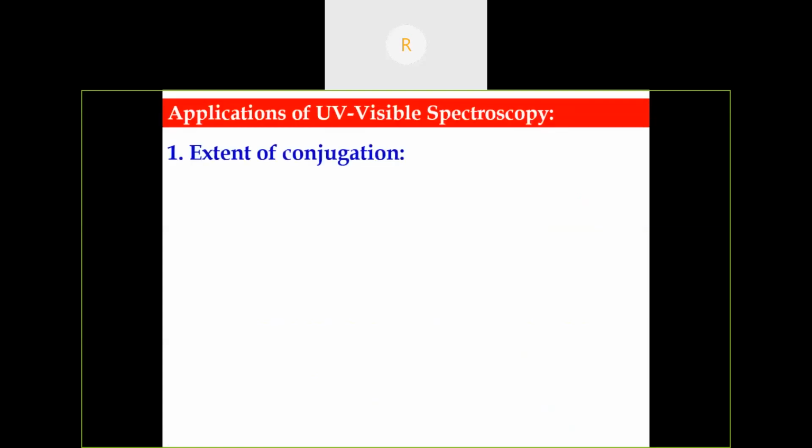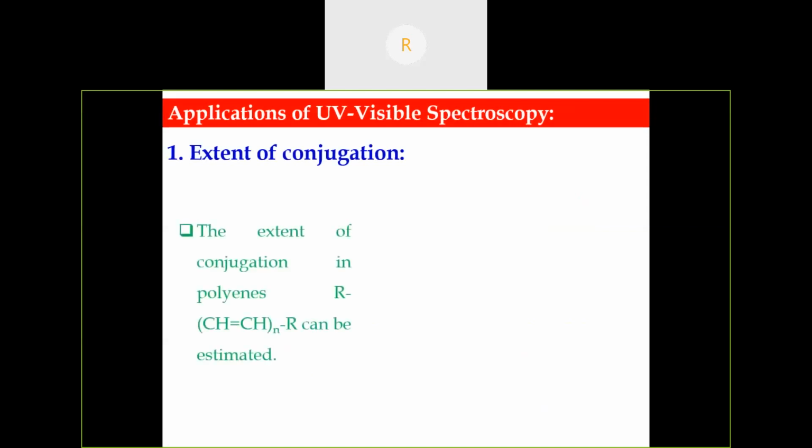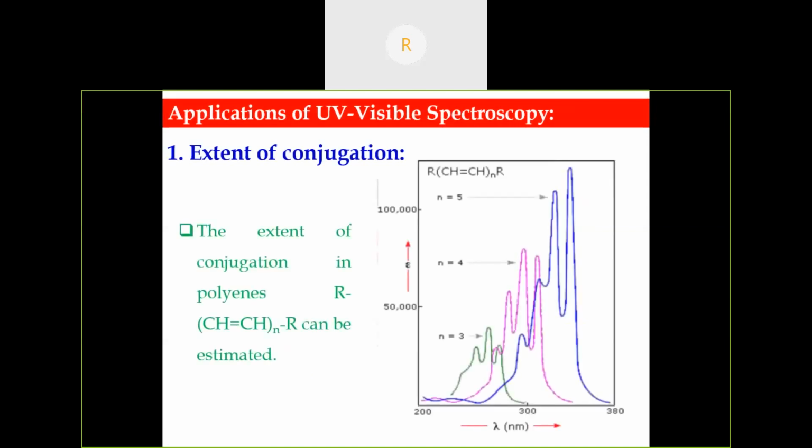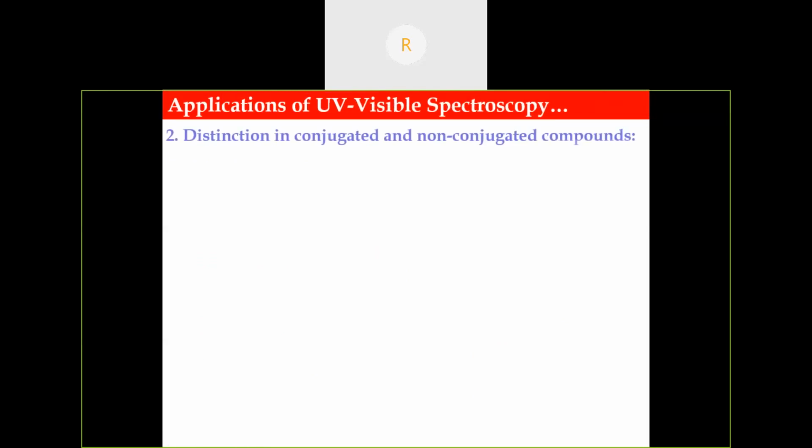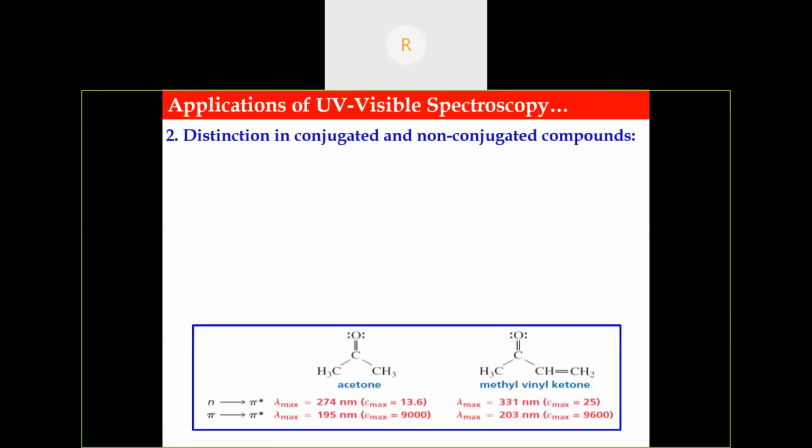Then applications of UV visible spectroscopy. We can study the extent of conjugation using UV visible spectroscopy. From this UV spectra, for the polyenes, if the number of carbon atoms increases from 3 to 4, 4 to 5, there is a redshift. So we can easily study the extent of conjugation using this spectroscopy. Then another application is the distinction between conjugated and non-conjugated compounds.